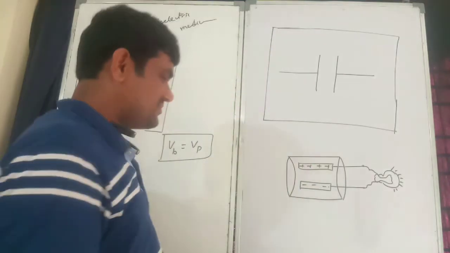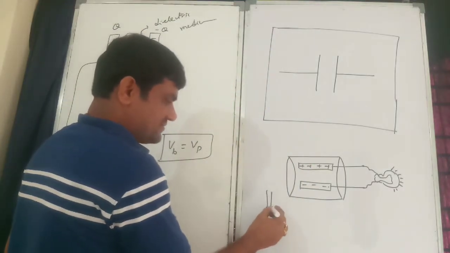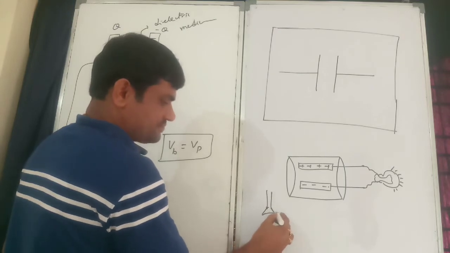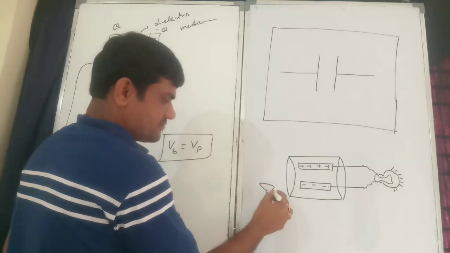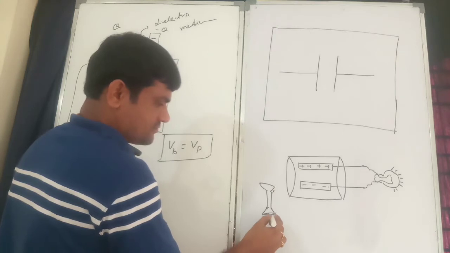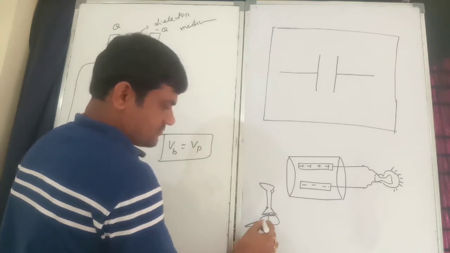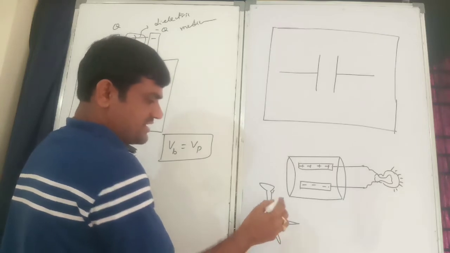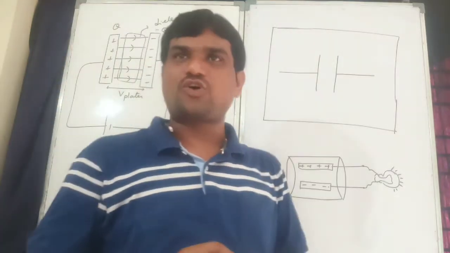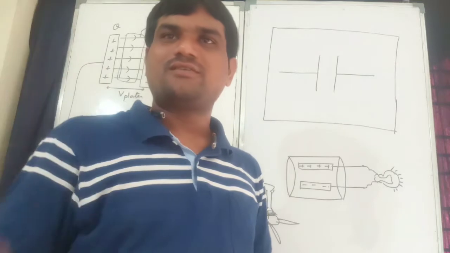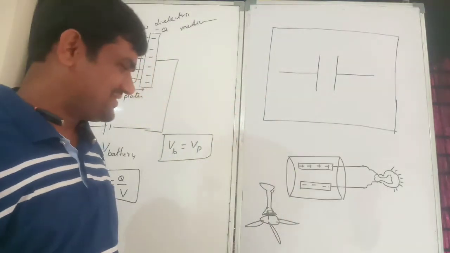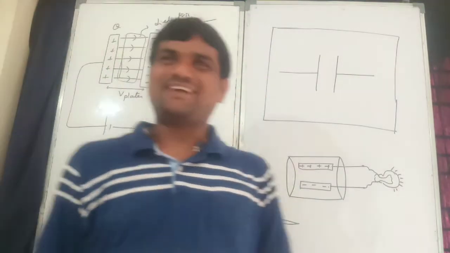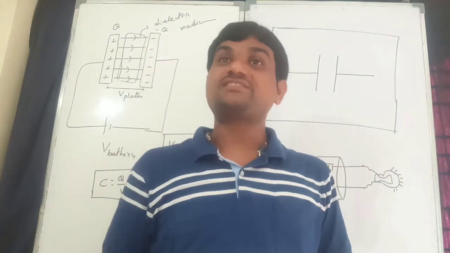We have a fan here. There will be a coil there, the top capacitor coil. One coil will be there, and that is a capacitor.